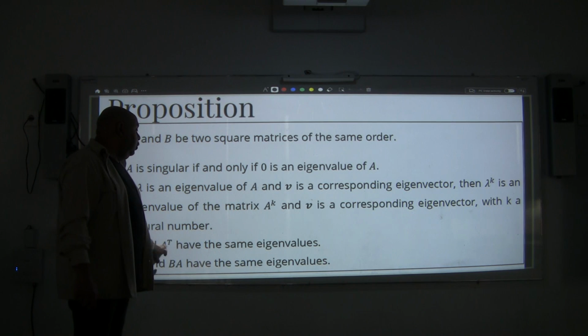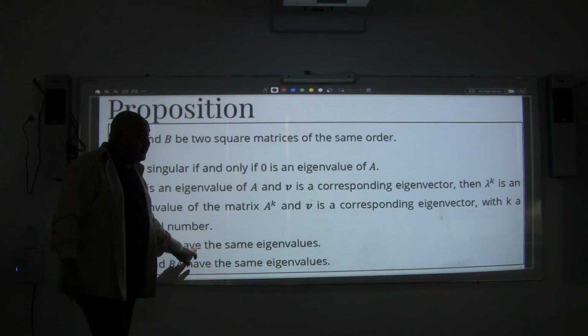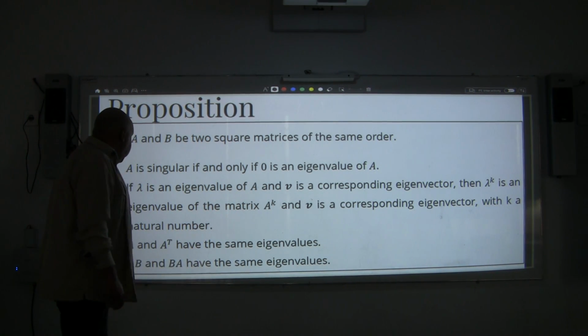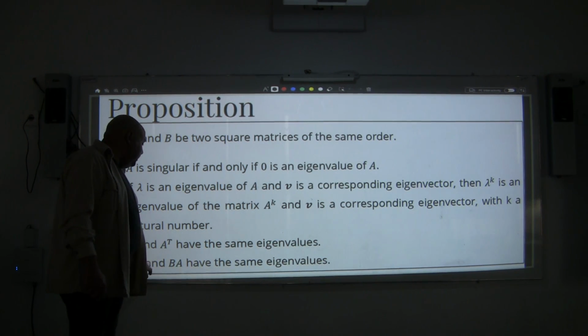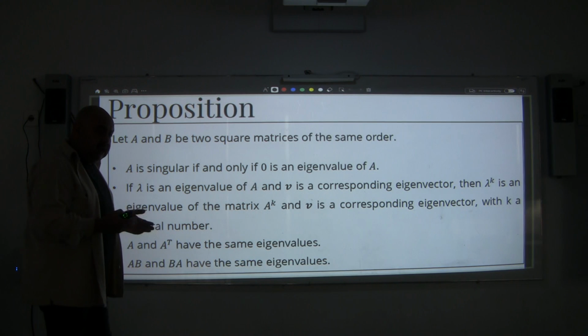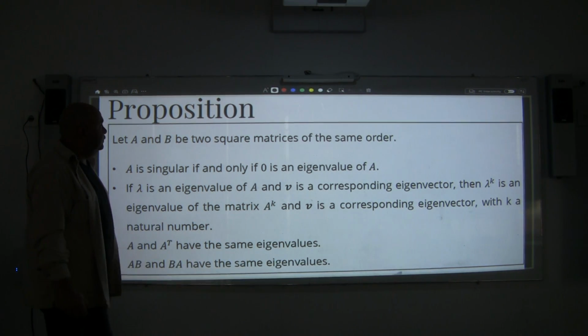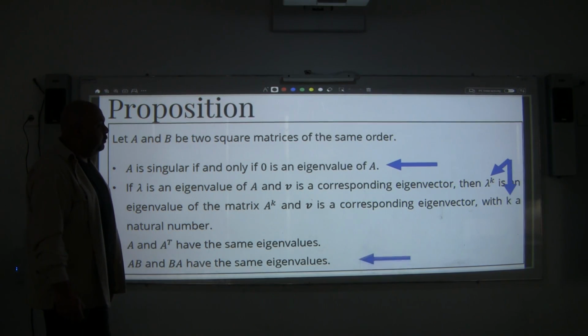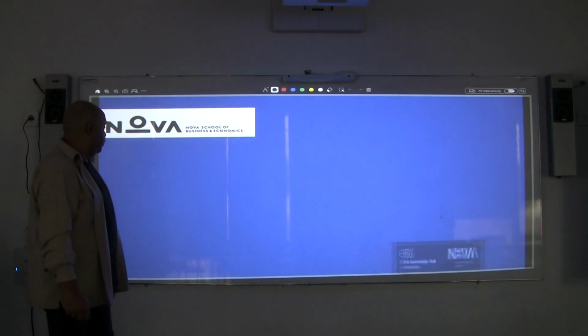A and A transpose have the same eigenvalues. Remark: A times B and B times A have the same eigenvalues. So if I have two matrices, AB and BA, they will have the same eigenvalues. Okay, these are really very important remarks as I told you.